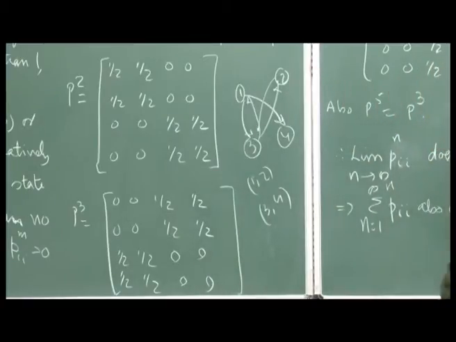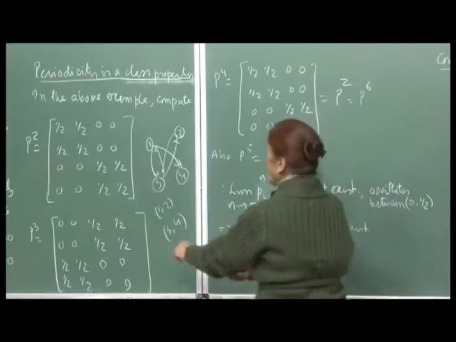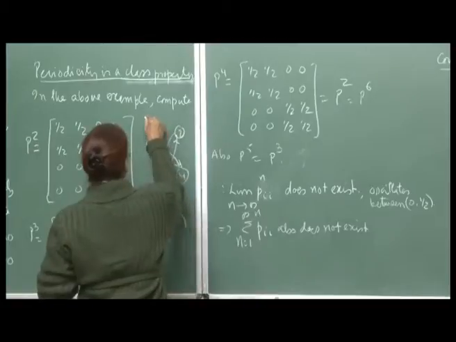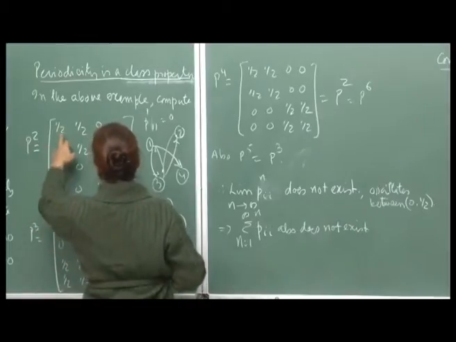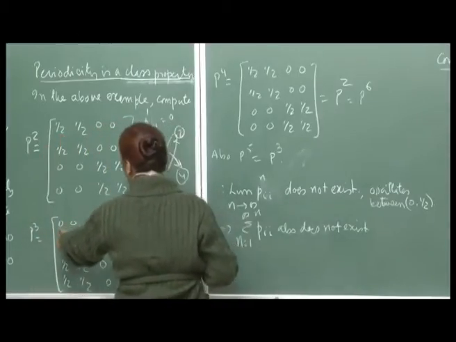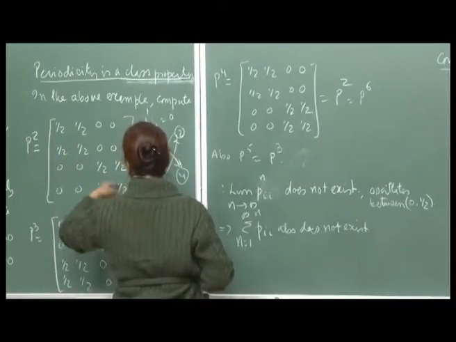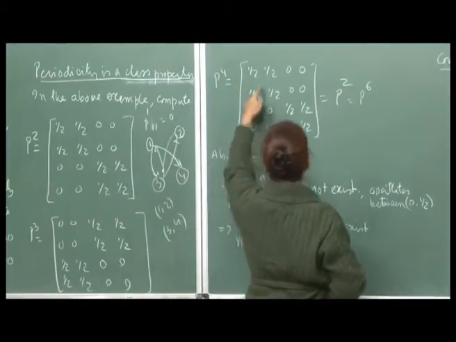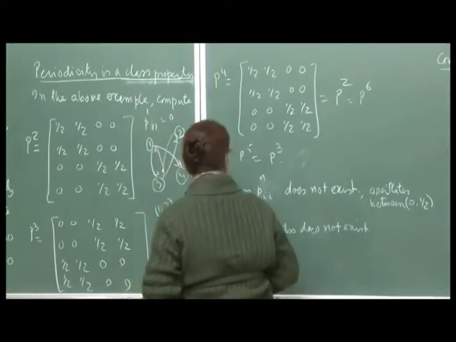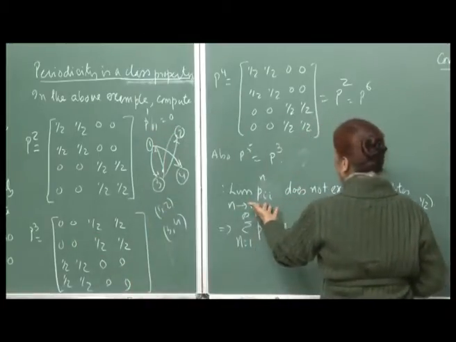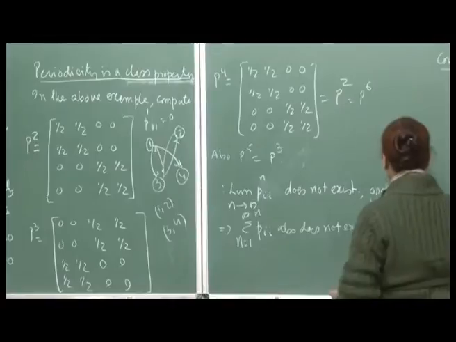Okay. So, this is what is happening, and so you see that your P_ii^n. If you see here in the first matrix, your P_ii, so P_11 was 0. Now, it is half. Then again in P^3 this number is 0, and similarly all these numbers are 0, and all these numbers here in P^2 are half, right, and then in P^4 again they are half, and in P^5 when you again look at it, all these P_ii will be 0. So, this limit does not exist, right. The limit of P_ii^n as n goes to infinity does not exist, actually it oscillates between 0 and half.